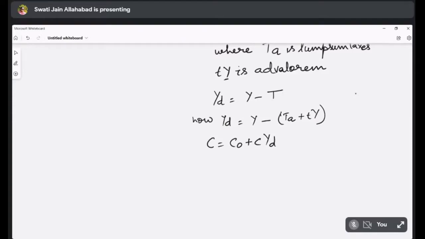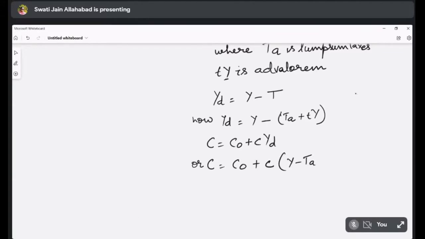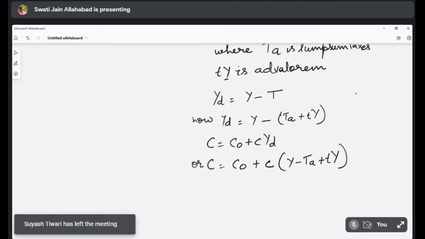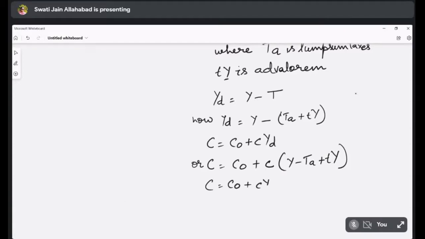So it can be written as C is equal to C0 plus C(Y minus (TA plus TY)). Okay. Now, if you simplify this, C is equal to C0 plus CY minus CTA, and then, ma'am, minus TY? Yes, because it is out of the bracket, so it will be minus CTY.